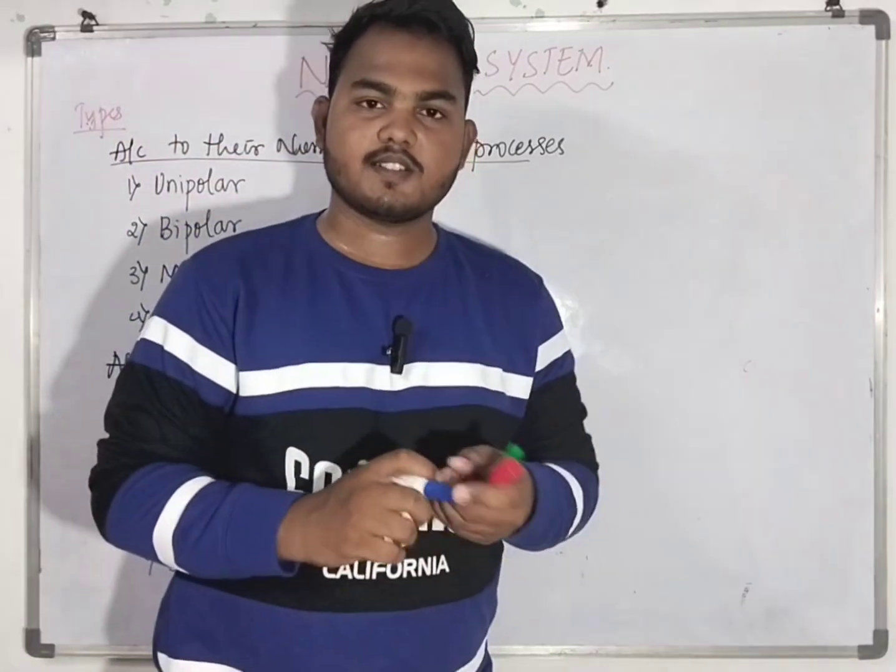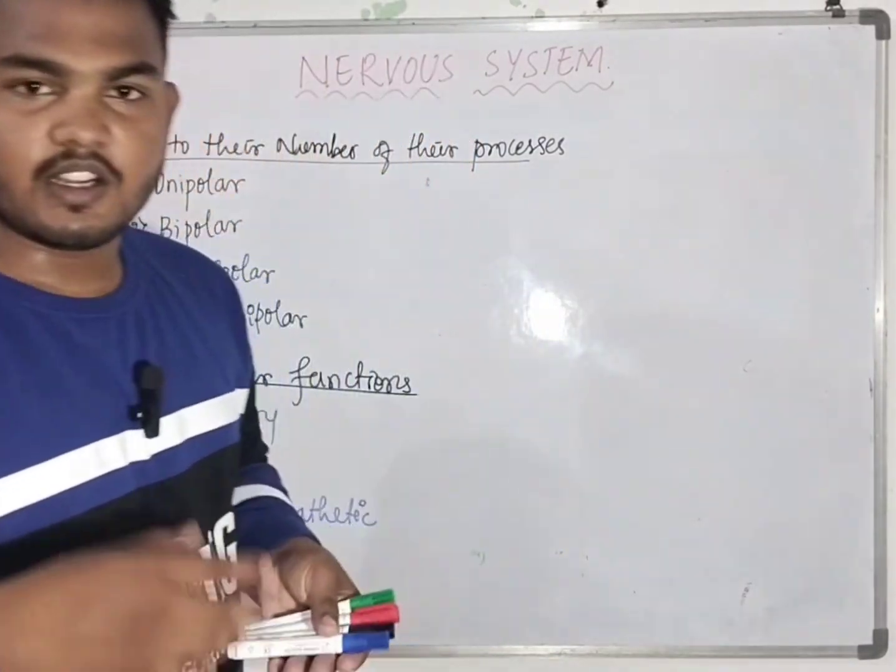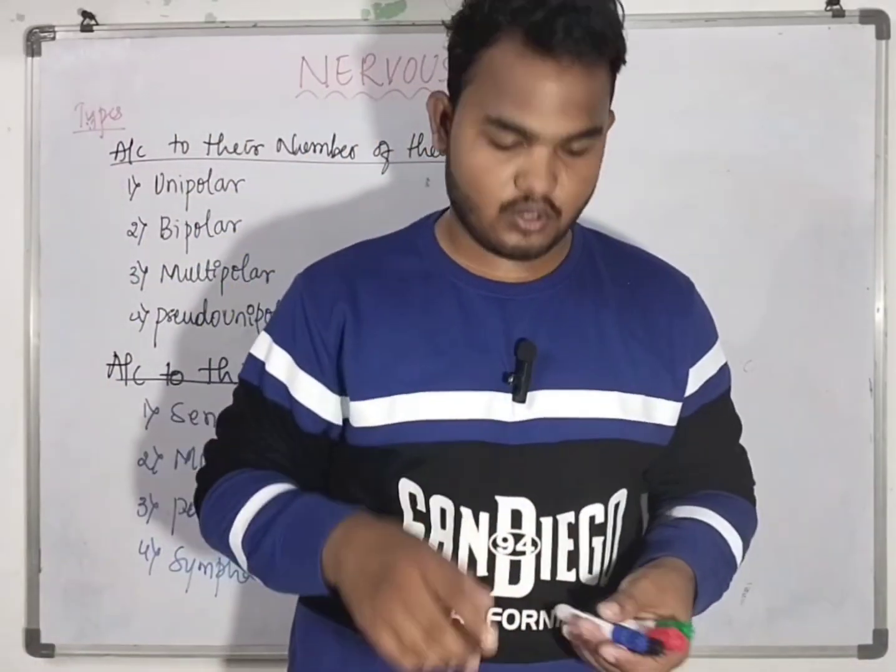Sensory, motor, sympathetic, and parasympathetic neurons. They are the types of neurons.